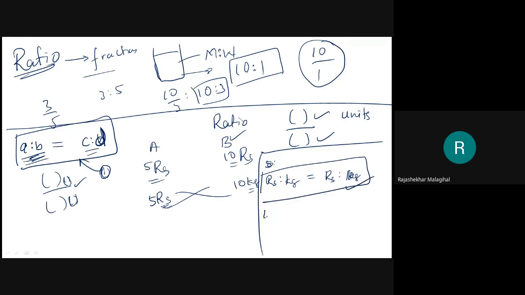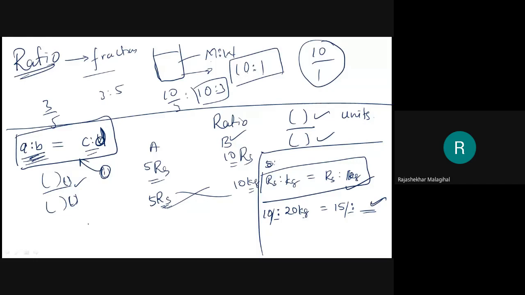I am paying 10 rupees and getting 20 kg rice. Then in some village they are paying 15 rupees. Then how many kg rice are they going to get? See here, this is also rupees and this is also rupees. This is a kg and this must be kg.